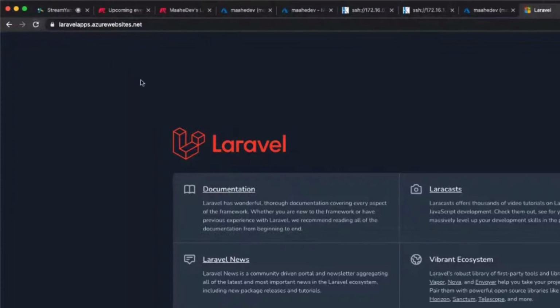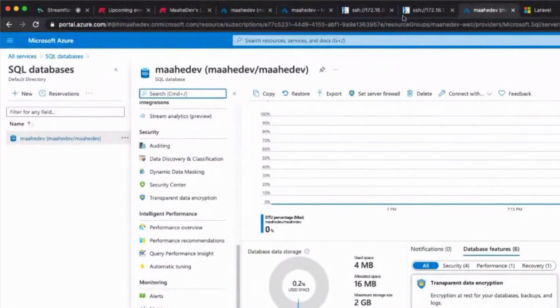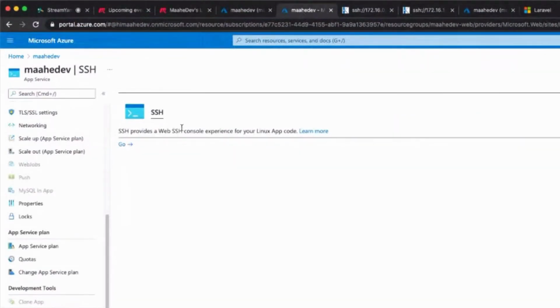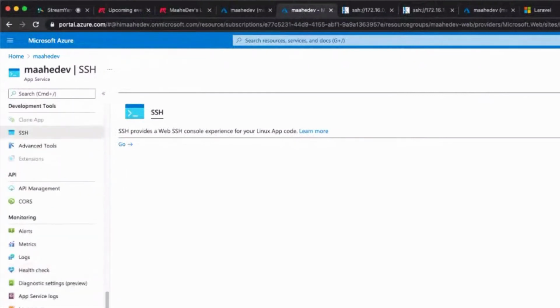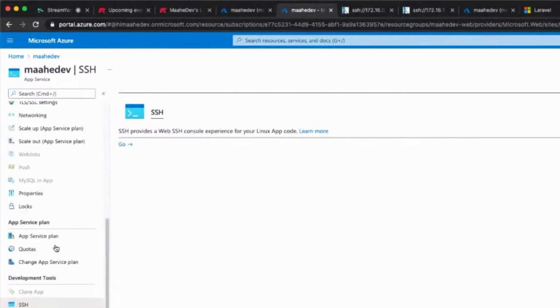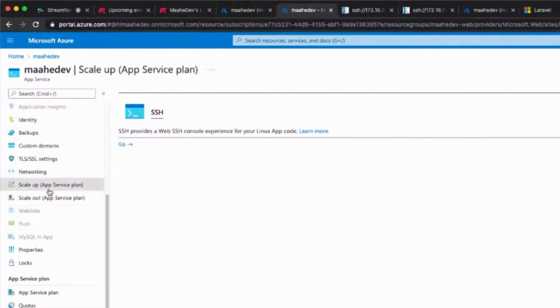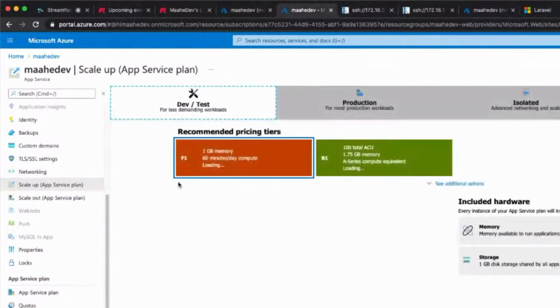And the next step is, if you want to change it to your URL, as I said, as we are on the free plan, that option may not be available to us. But once you are moving on to a paid plan, where you need to go is scale up, which is we need to scale up or change the plan.